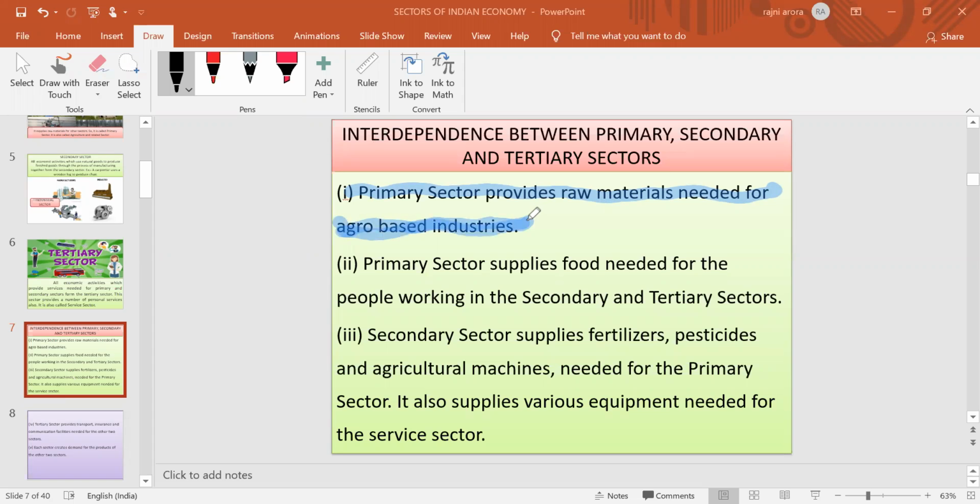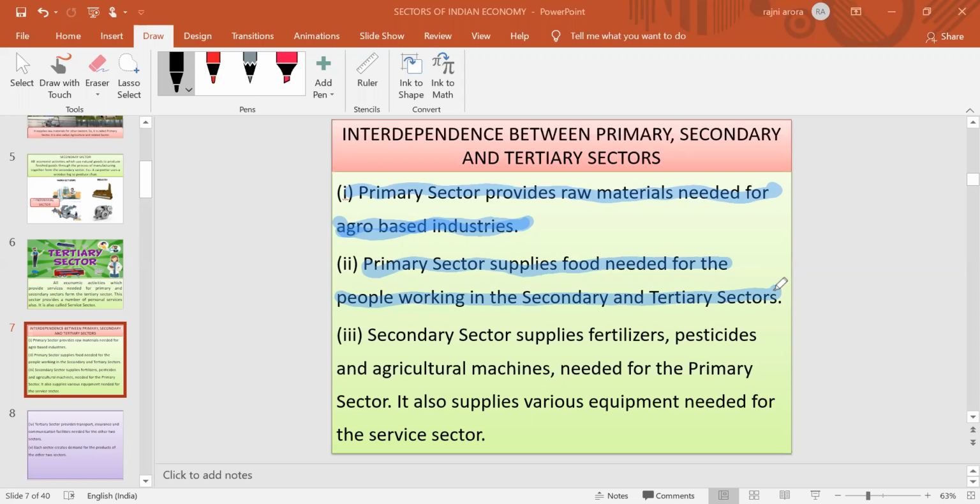What is the main work of the primary sector? It provides the raw material for other industries, especially for the industries which are mainly based upon agricultural products. After that, the primary sector supplies food needed for the people working in secondary and tertiary sector.